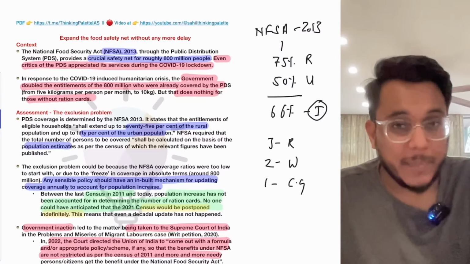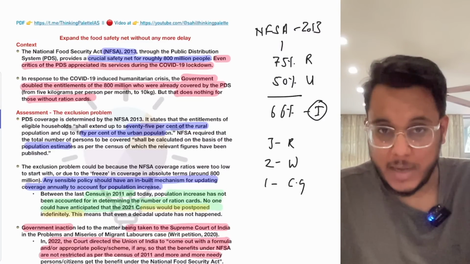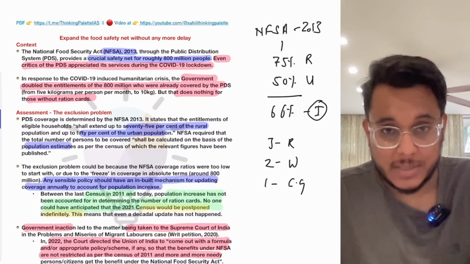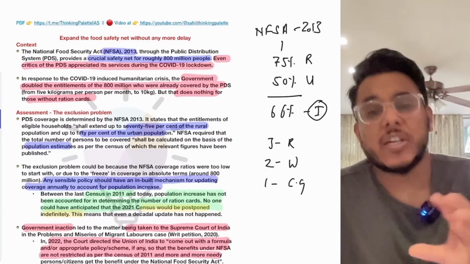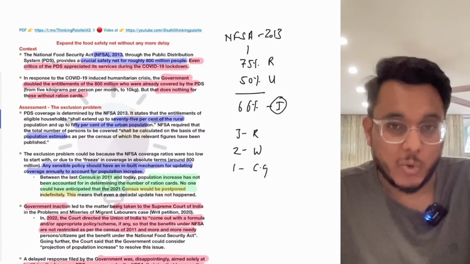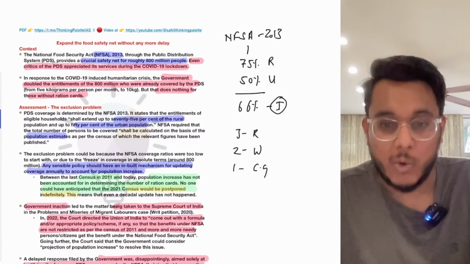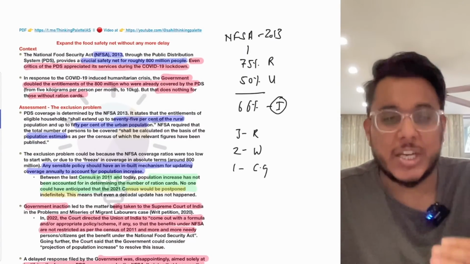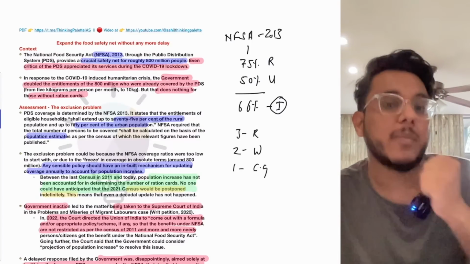A 5 kg per person entitlement will be provided. However, there are certain households which are very poor. We call them the Antyodaya Anna Yojana households. In the Antyodaya Anna Yojana households, a 35 kg entitlement per household will be provided.